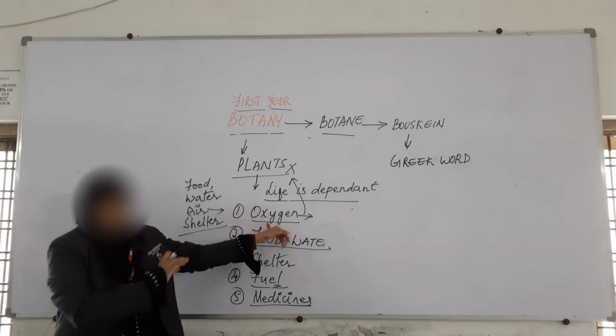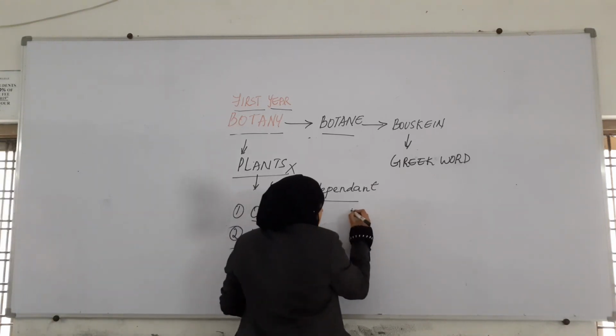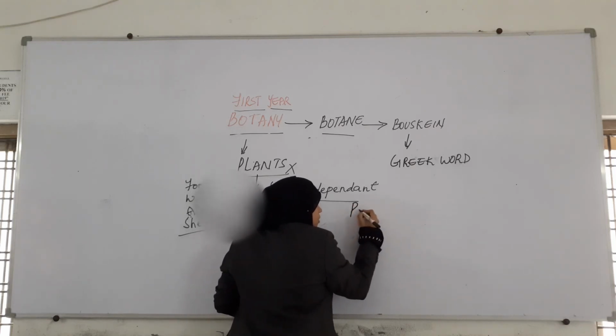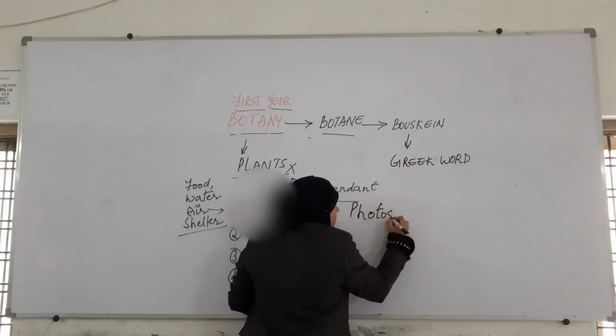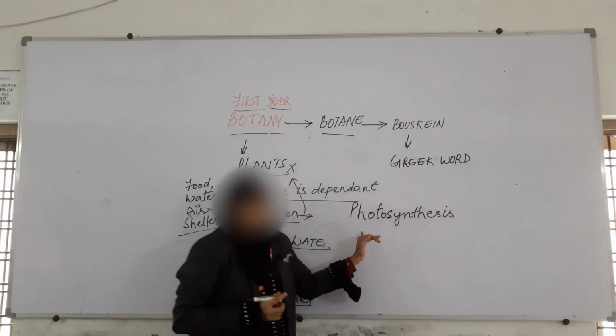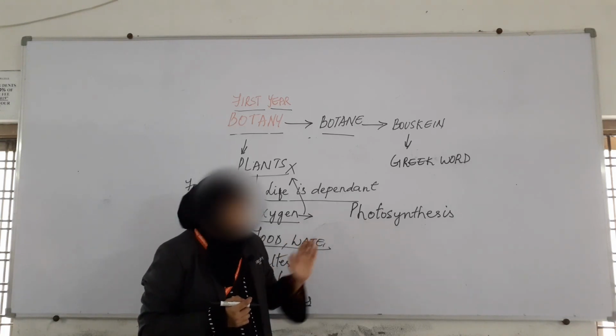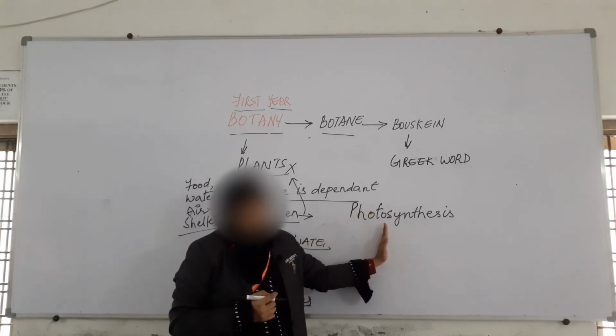The first thing which we said we get is oxygen. Plants perform a process called photosynthesis. This is the basic life process.